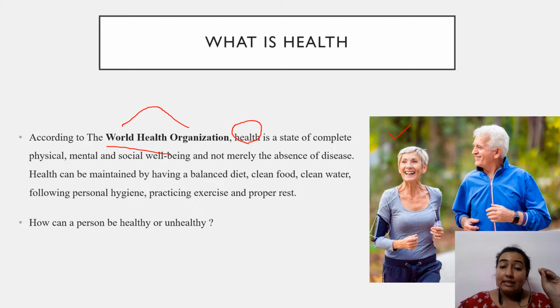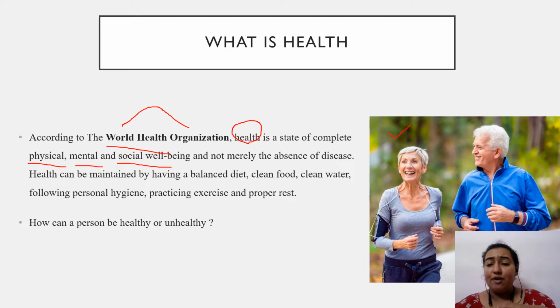Health is a complete state of physical well-being, our external body, mental well-being, our mind, and social well-being, the people whom we sit with and have conversation with, and not merely the absence of disease. We should have a complete physical, mental and social good health.